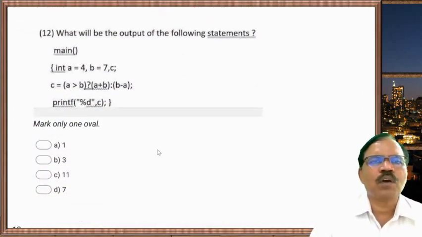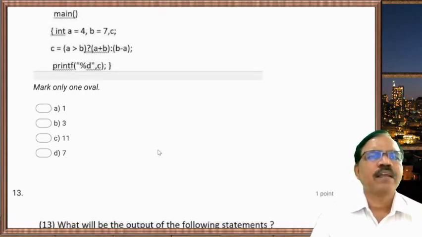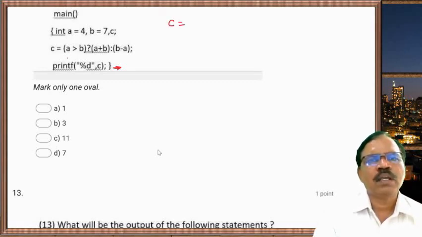What will be the output of the following program? main, then in curly braces, int a = 4, b = 7, c; c = a > b ? a + b : b - a; printf("%d", c); and then end of main. So here c is equal to a greater than b, question mark, a plus b,